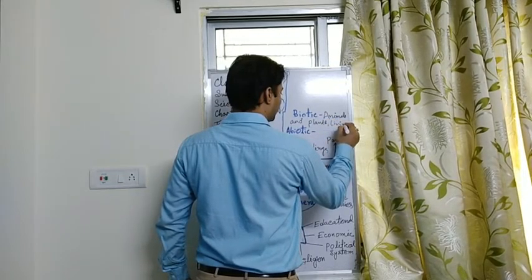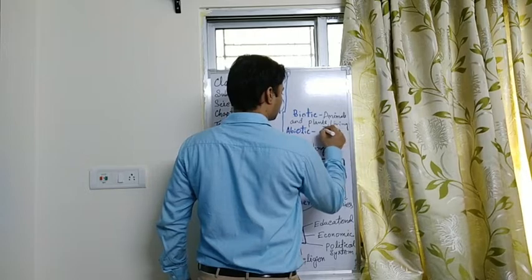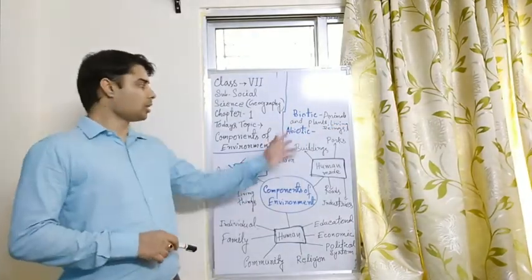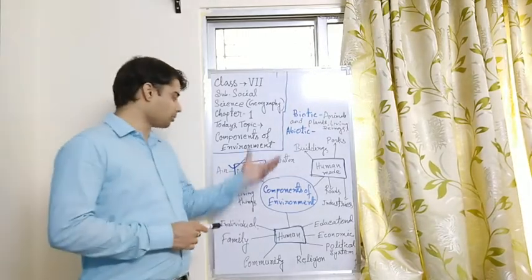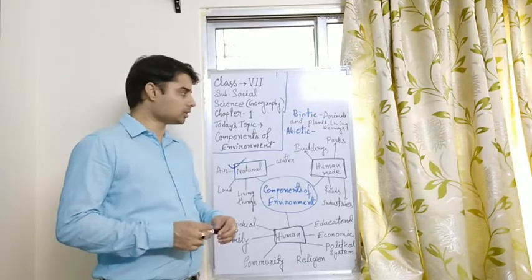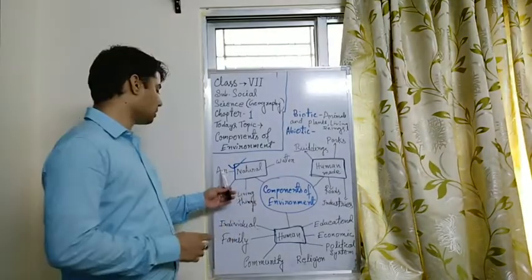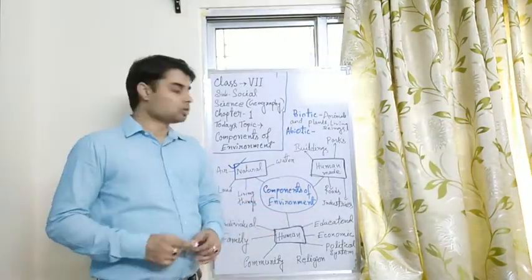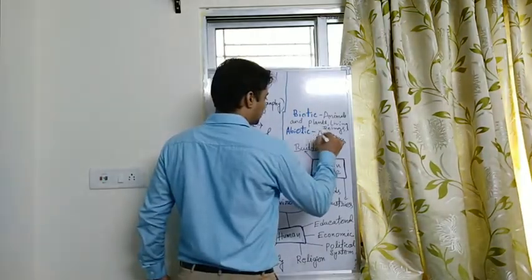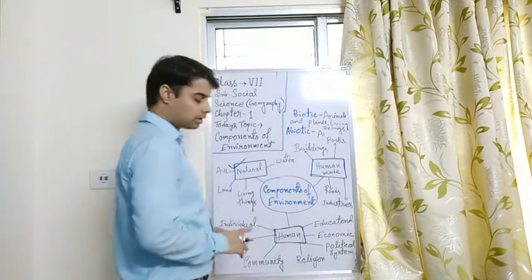Also, all the living beings are part of the biotic environment. And what is the abiotic environment? The abiotic environment consists of all the natural resources, natural powers like air, land, water. So air, land, water consist in the abiotic environment.